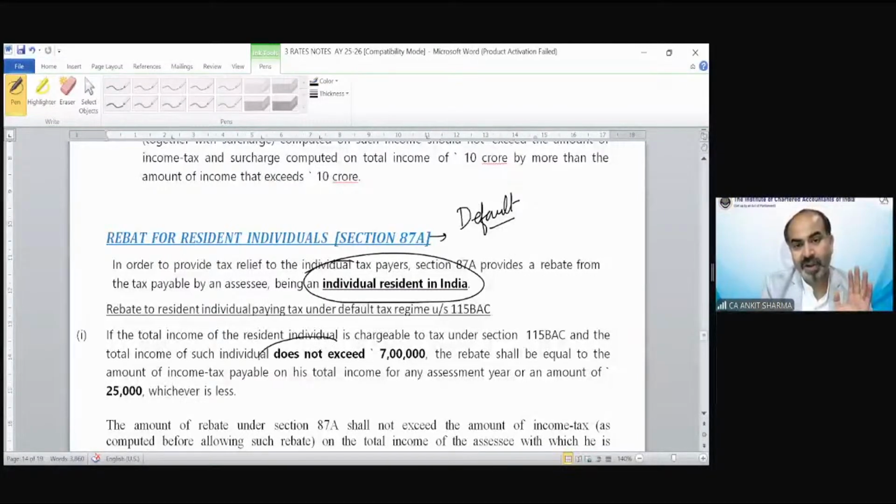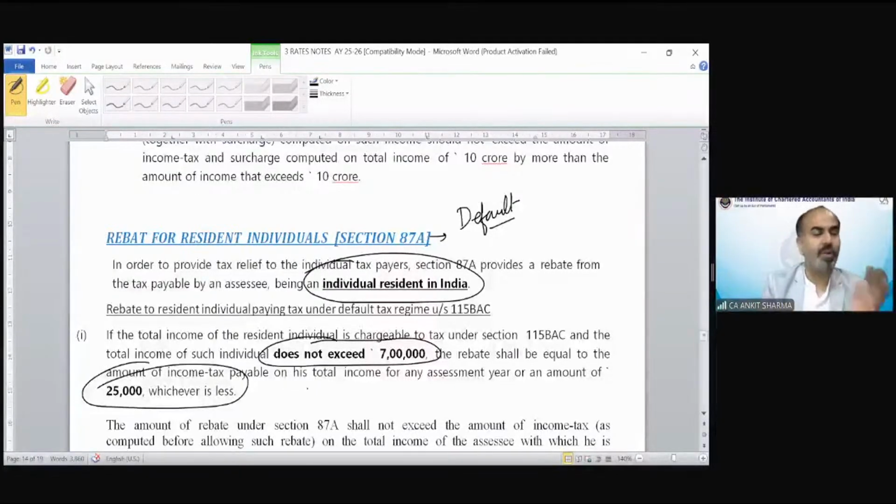In case of the default tax regime, up to 7 lakh rupees you can claim the rebate, and the amount of rebate would be 25,000 or the amount of tax, whichever is lower.